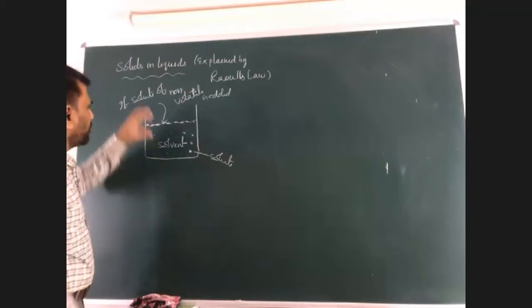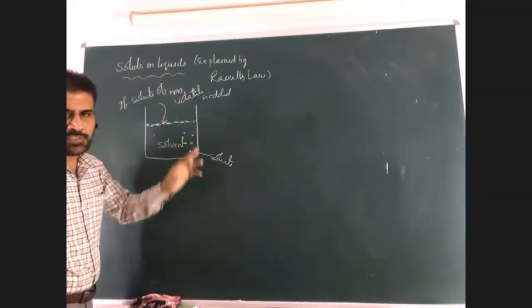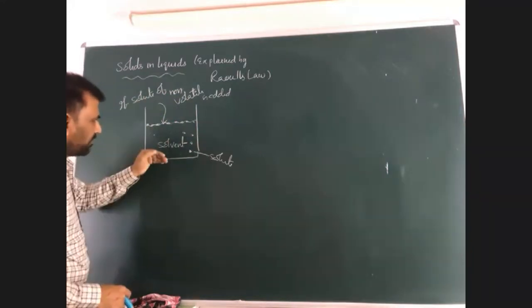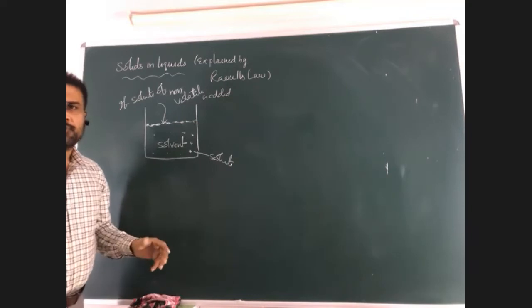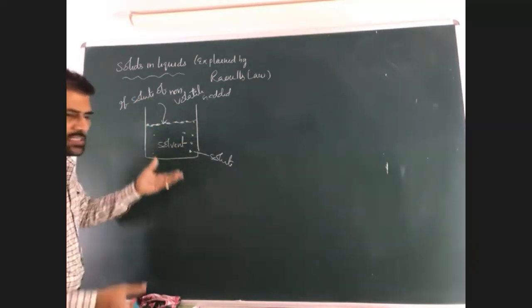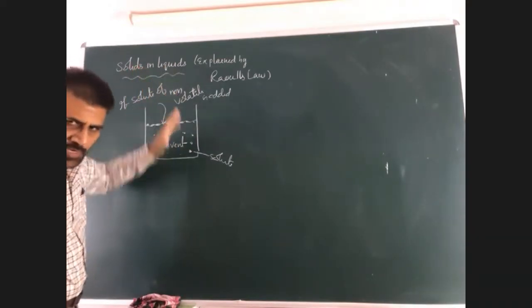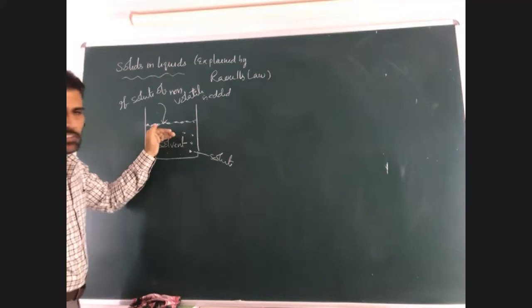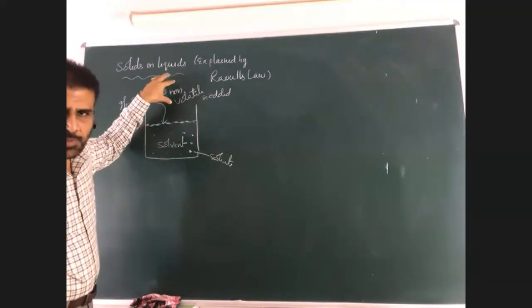It decreases. So when a non-volatile solute, which never evaporates, is added to the solvent, the surface of the solvent is occupied by the solute particles. Finally, the solvent does not evaporate easily. That means it does not produce vapor easily. Hence, the vapor pressure of the solution decreases. If the solvent evaporates easily, the vapor phase will be more, and as a result, the pressure is also more.